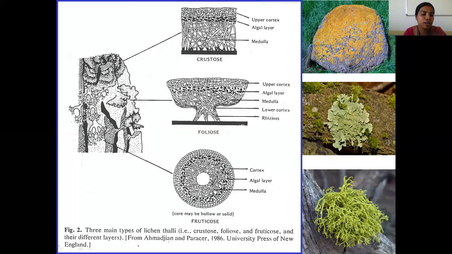And the third type, the fruticose lichen. There is no upper and lower cortex here. It has only the cortex. There is no differentiation of upper and lower cortex here. So simply the cortex region is present in the fruticose lichen, and it has a medullary region that is profusely branched by the fungal partner where the algal members are trapped inside.